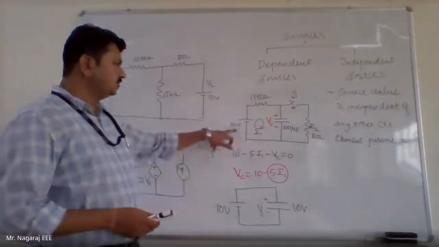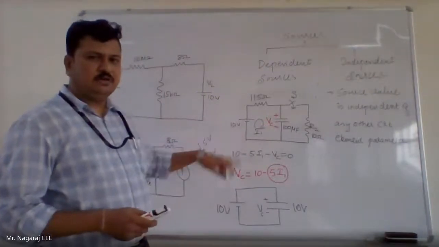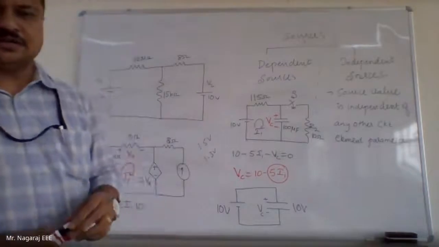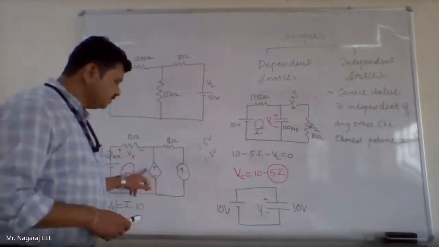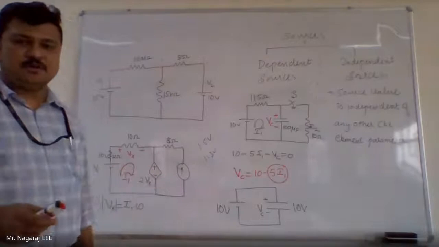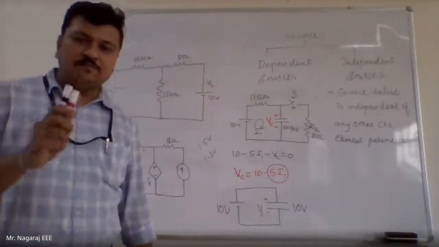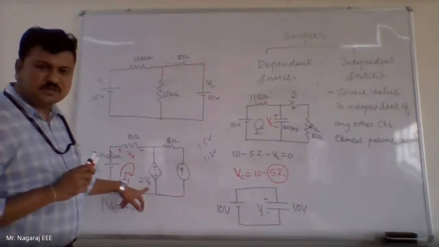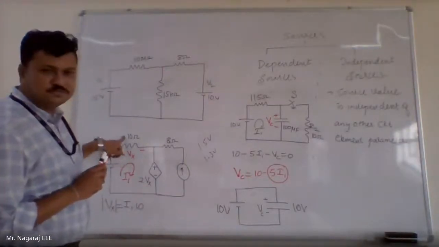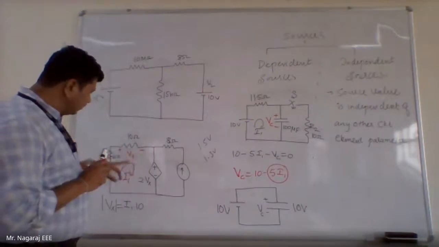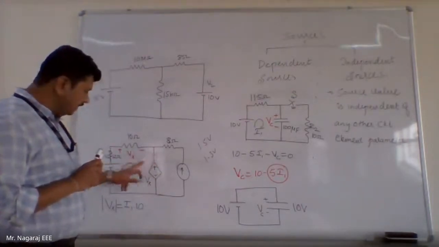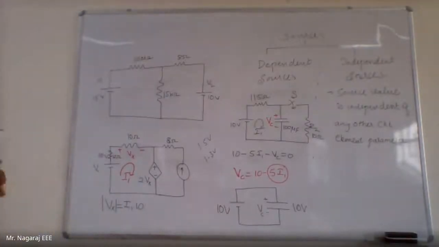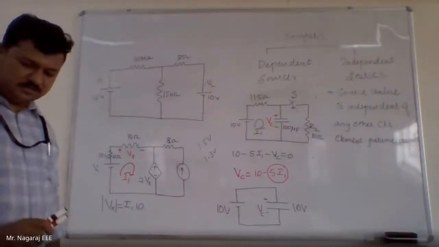Okay, independent source we already know, because the value of that independent source is independent of anything else in the circuit. Whereas the value of a dependent source is completely dependent upon the controlling parameter. Now, what is the controlling parameter of the source? It is the voltage across 10 ohms. If the voltage across 10 ohms changes, the source value of this dependent source will change. That is a dependent source. Is it clear?